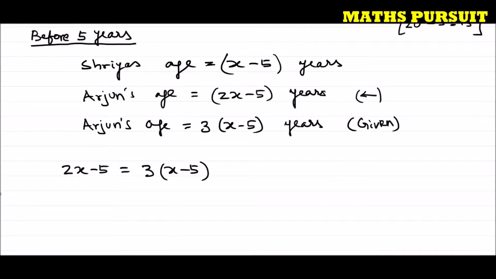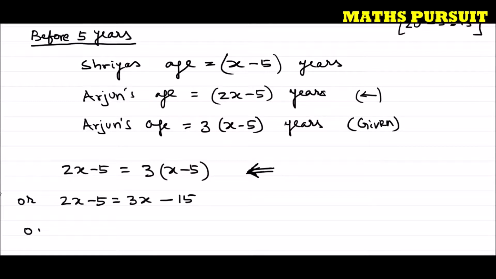Hope guys you are understanding this. This is the most important thing that we need to understand. If we got this point, then we can move ahead without any hesitation or errors. Or I can write 2x minus 5 is equal to 3 into x, which is 3x, minus 3 into 5, which is 15.